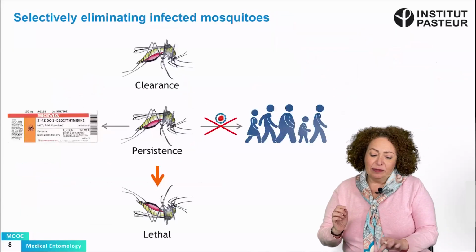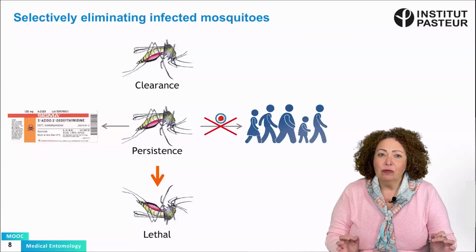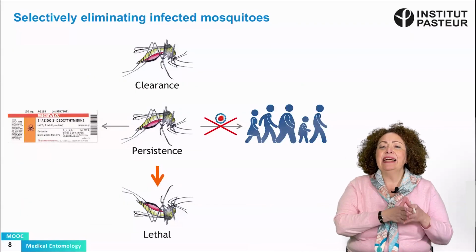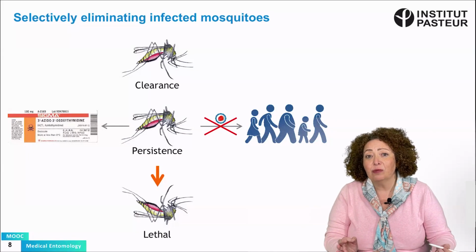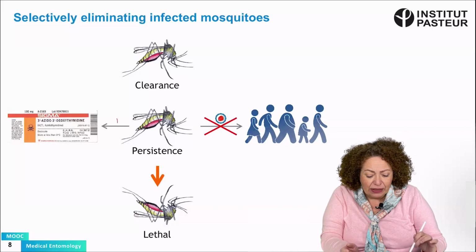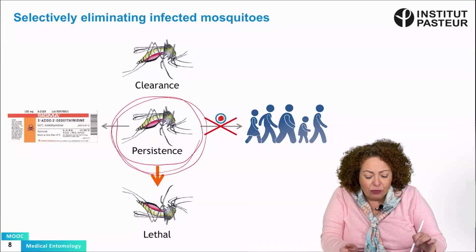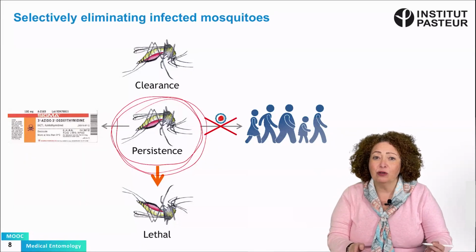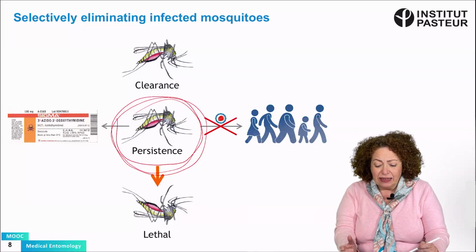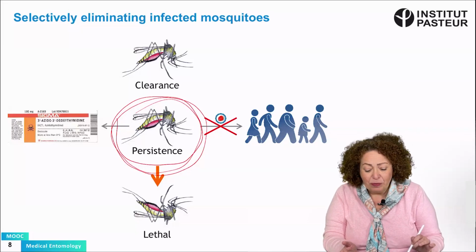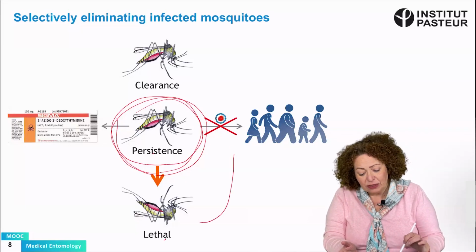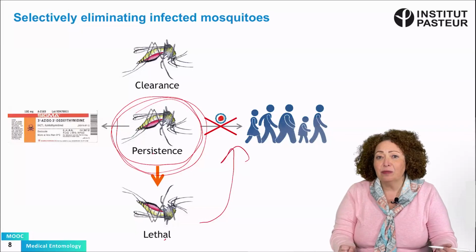And why is this important? Because that demonstrates that I can selectively eliminate infected mosquitoes from a population of mosquitoes. And it's showing that I can finally move my persistently infected mosquitoes from this persistent stage to a lethal stage by treating with this drug, ACT. And when I move my mosquito from persistence to lethal, I am stopping transmission.